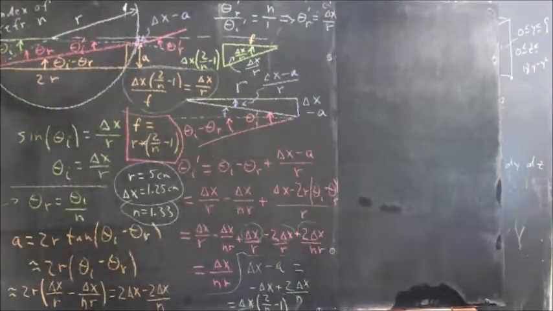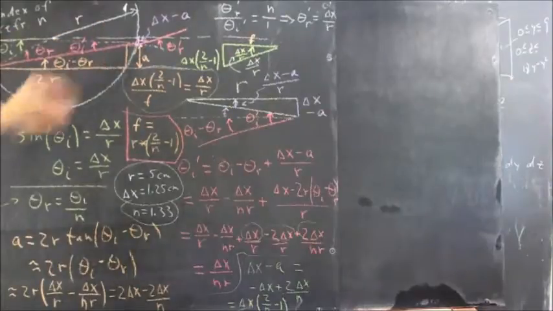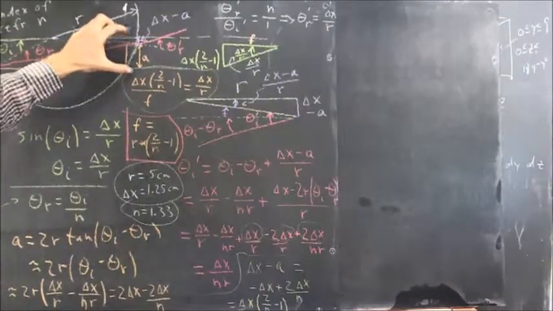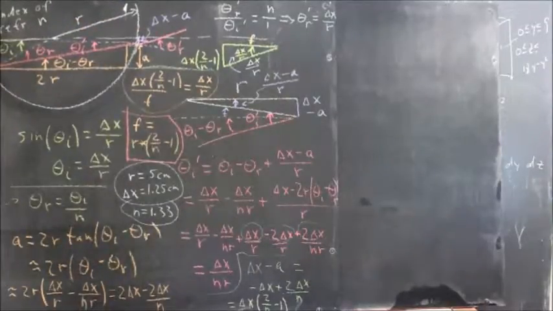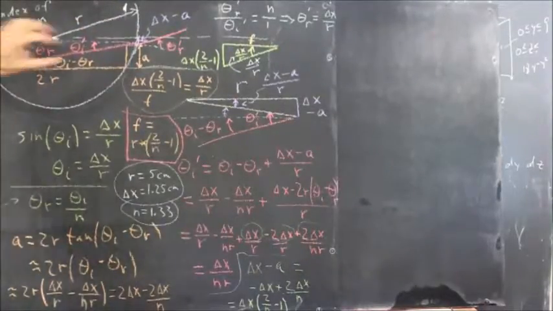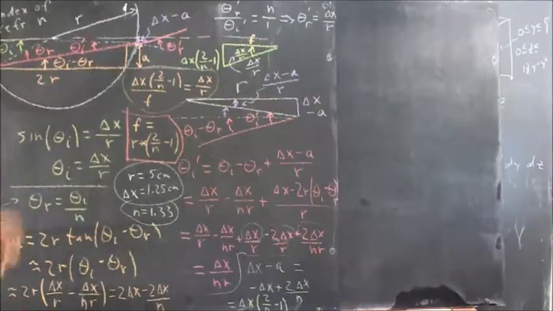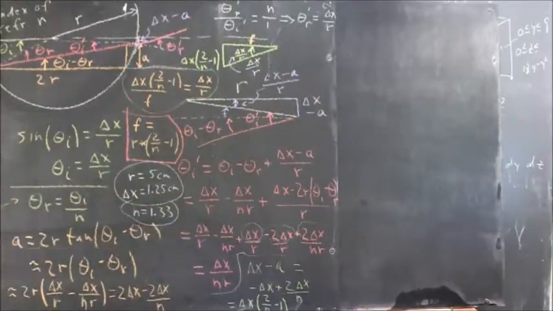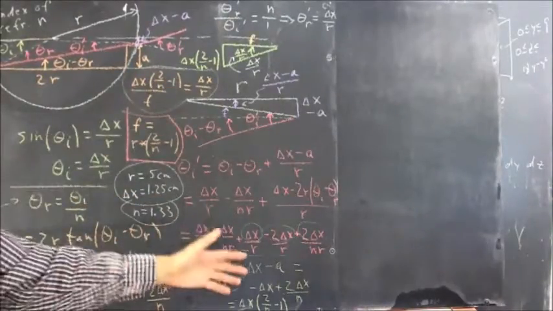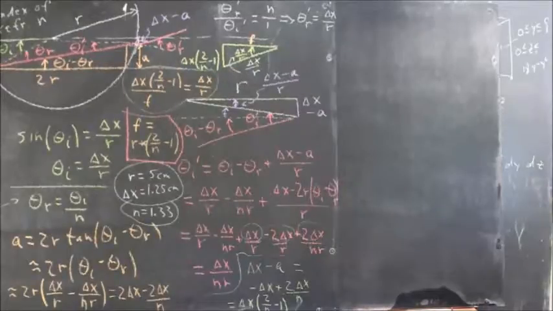So for water, this ray is going to hit very nearly at half the distance from the axis, which would be at 0.625 centimeters if our delta x is 1.25 centimeters. So all these numbers should reconcile with an analysis that's done with the actual numbers.